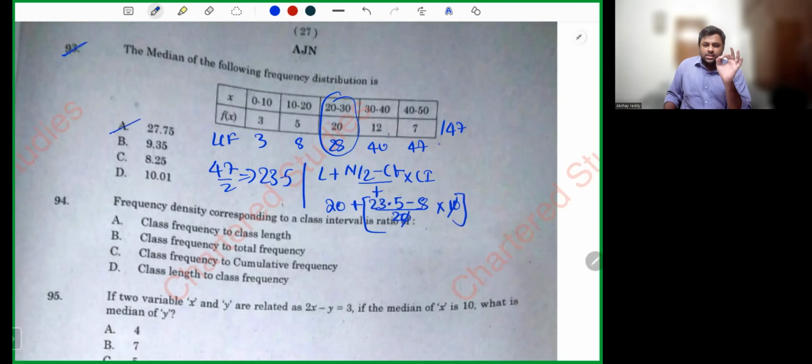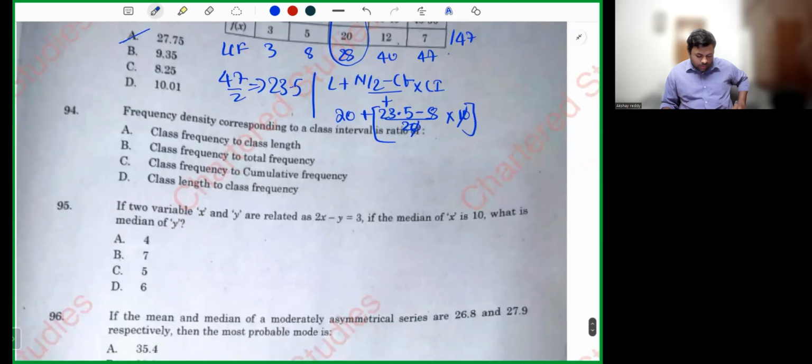So what is the answer? The answer is simply 27.75. Next. Frequency density corresponding to a class interval is the ratio of. How will you look at frequency density? Class frequency divided by class length.